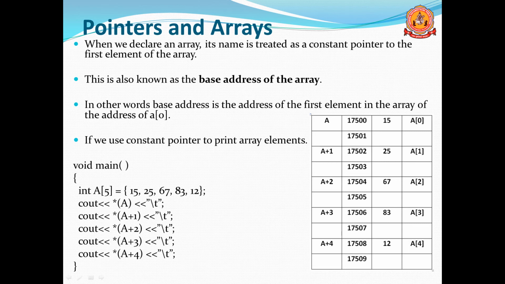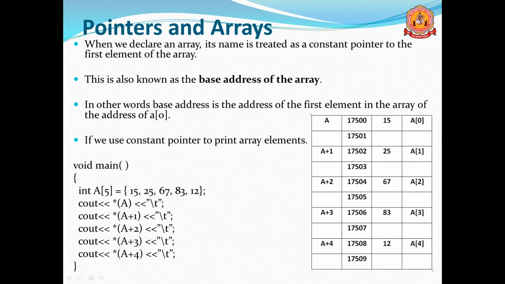Remember, there is no need to declare pointers separately. Normally the array is pointing to the first element. The address of the first element is known as the base address of the array.